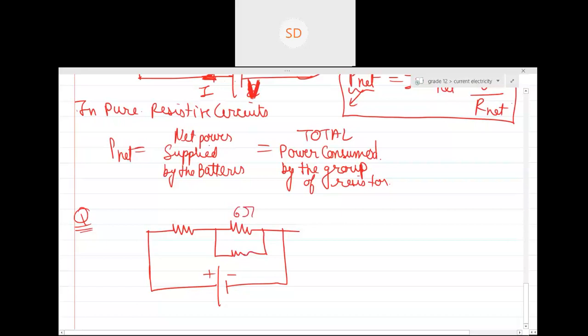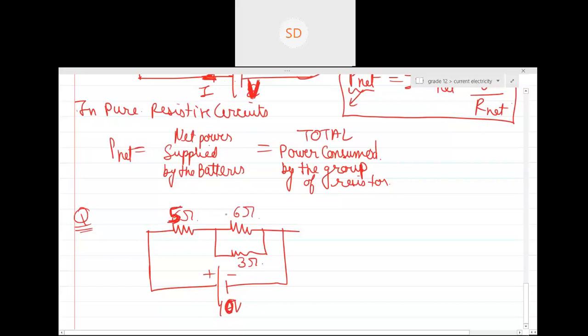This is 6 ohm, this is 3 ohm, this is 6 ohm, and this is a battery. Let's make it a 10-volt battery and let's make this a 5 ohm resistor.